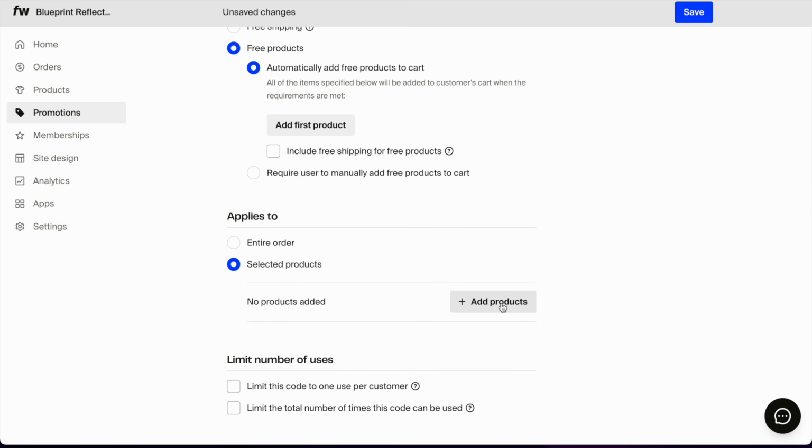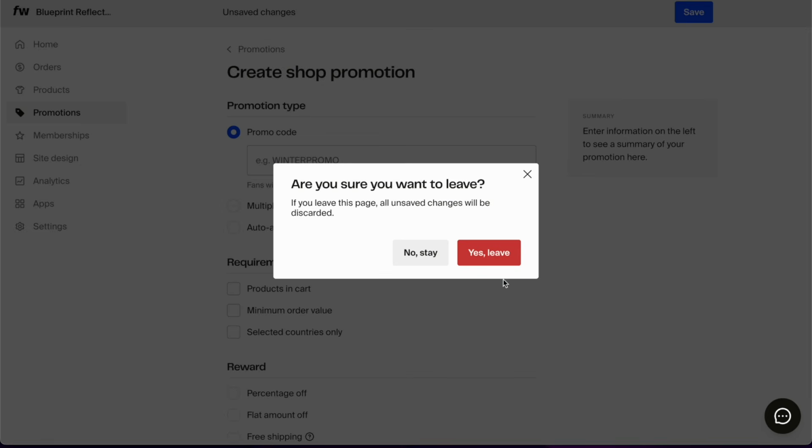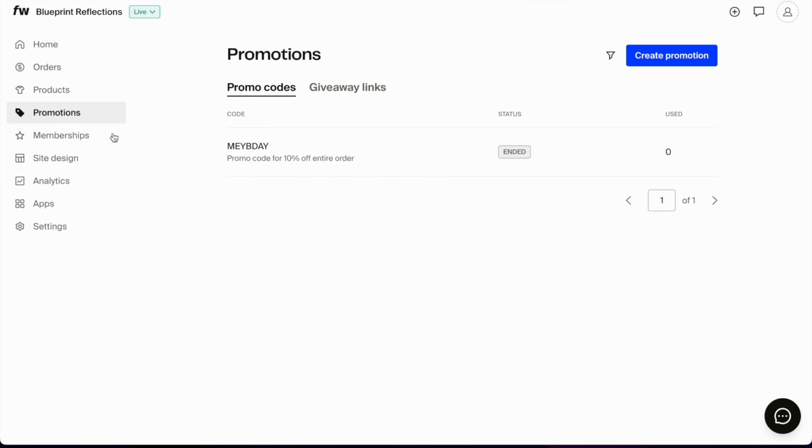And that is something that you need to calculate based on the amount of revenue that you're making from each product. You can limit this code for one use per customer or limit the total number of times that the code can be used. For example, the first 10 people to use this code are going to get la la la la la. Back to promotions, and I'm choosing to leave because I don't have a promotion right now.